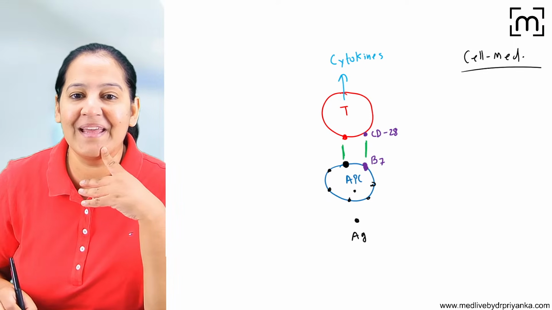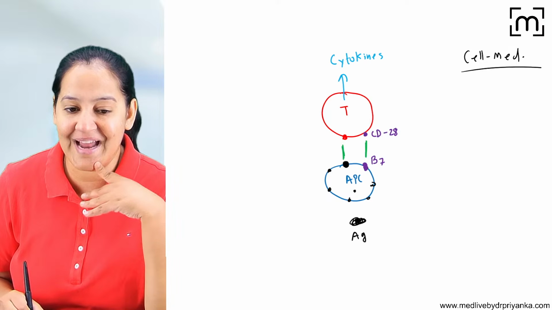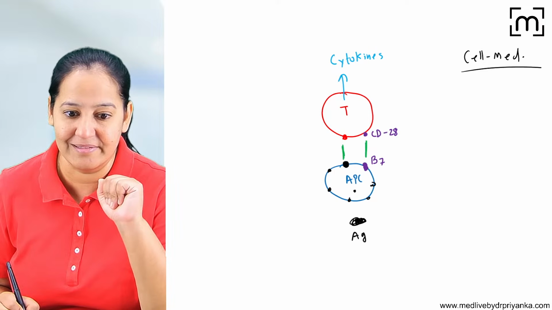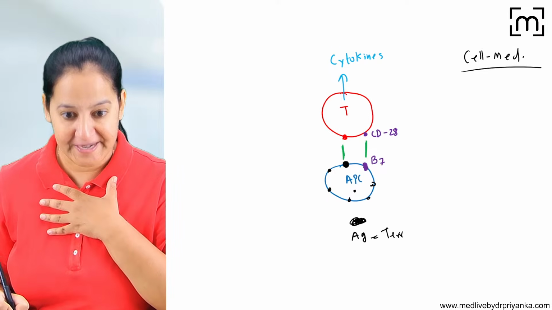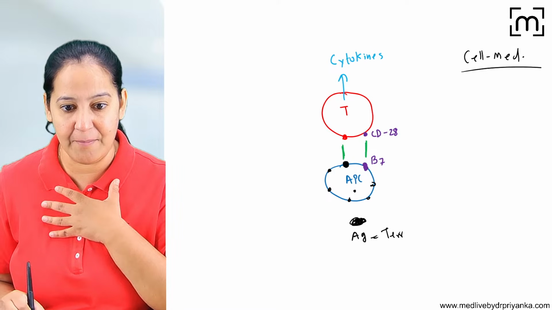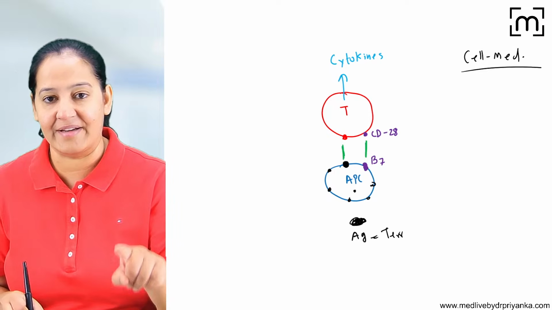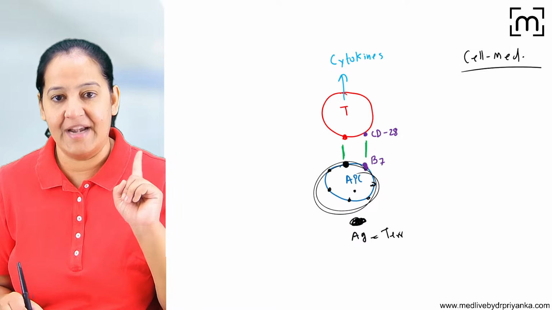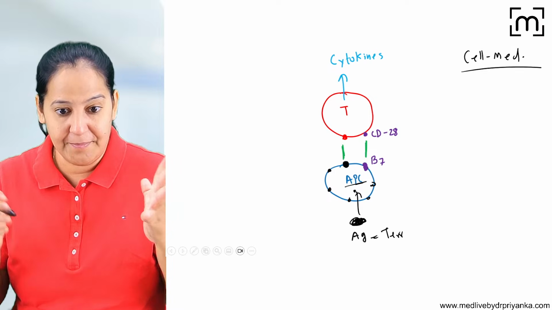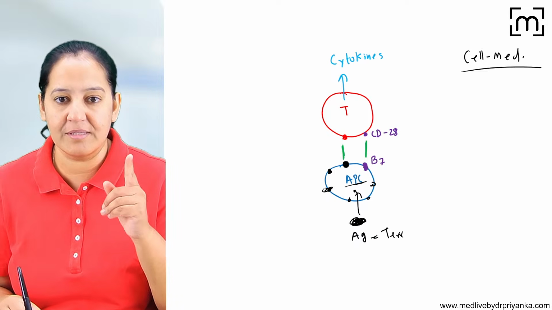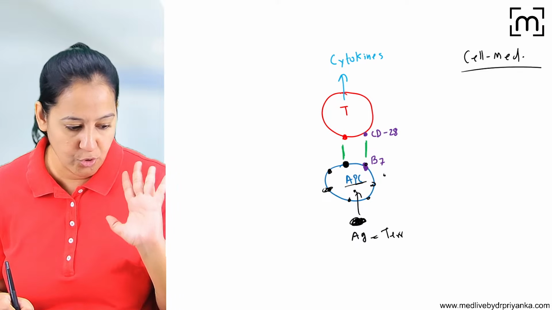Okay, so what is happening here? See, antigen is coming. Who is antigen? Any terrorist, any foreign particle. So any foreign particle, that terrorist, is entering my body. As soon as it enters my body, the first cell it interacts with is the antigen presenting cell. The antigen presenting cell will engulf it, degrade it into multiple pieces, process it and present it on the surface. We know that.